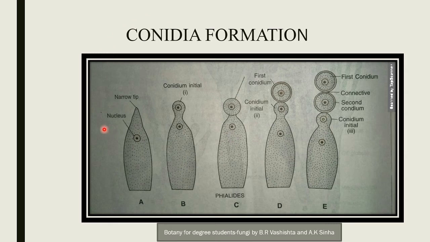So this is the development of conidia from sterigmata. First, the tip of the sterigma swells up and mitosis takes place. Two nuclei form. One nucleus enters into the swelling, and it gets separated from the rest of the body by a septum, and the uninucleate first conidium is formed. Below the first conidium, the sterigma again swells up, repeating the process. So, a chain of conidia is formed exogenously in a basipetal way.